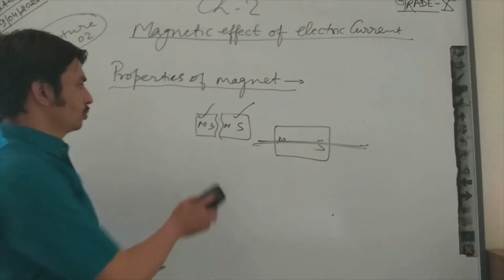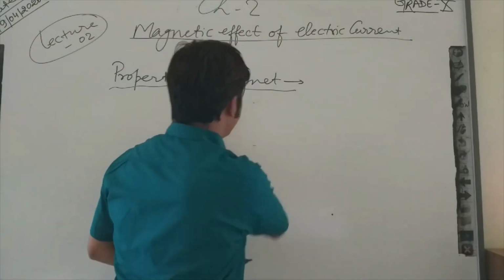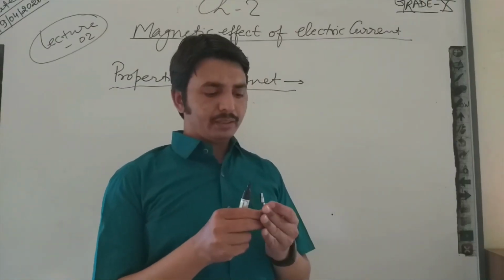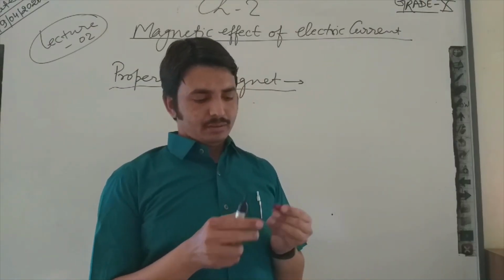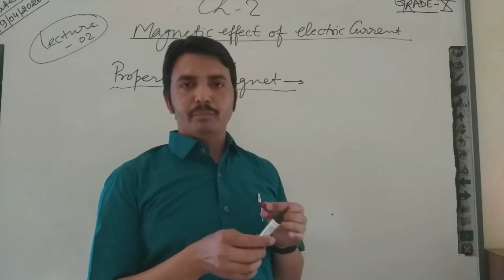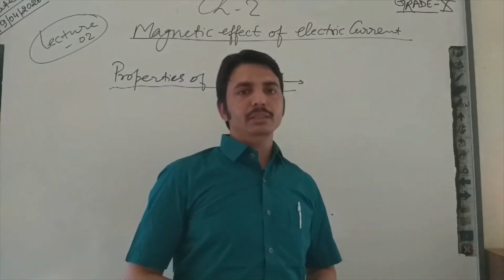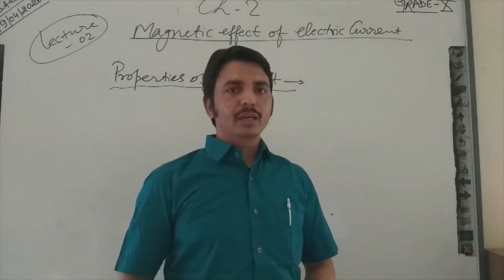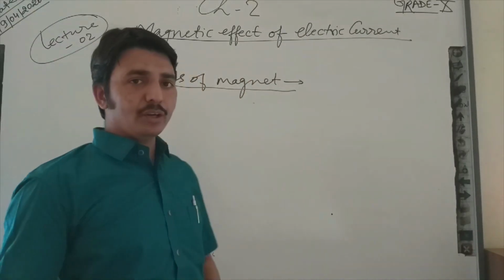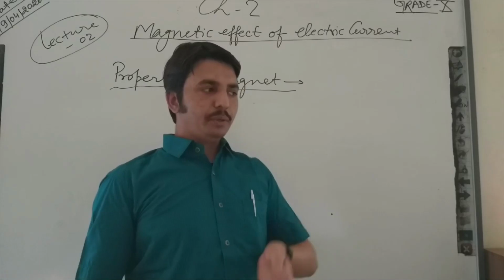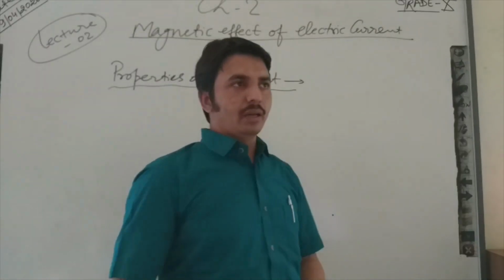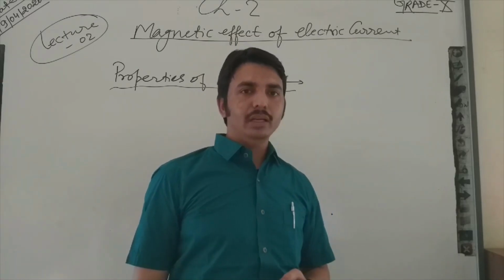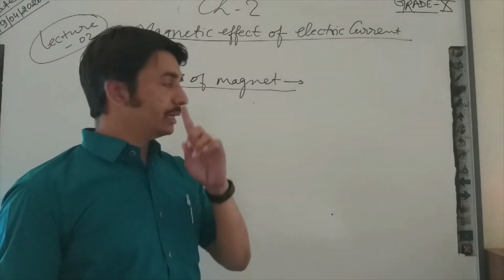Now I want to show what a magnet is. As I said, this wire magnet is in rectangular shape. Magnets are available in our market in different ways, and we cannot say this will be the south end and this will be the north end. That depends on the alignment of their electrons, the alignment of their currents.